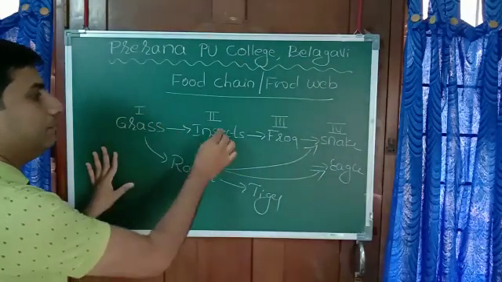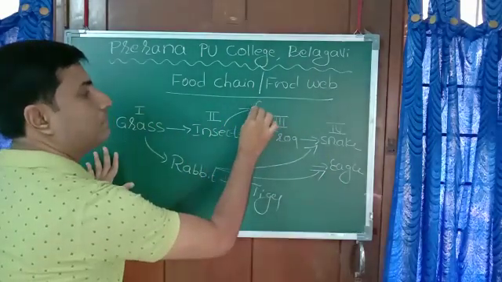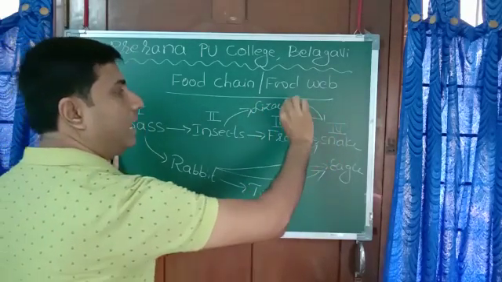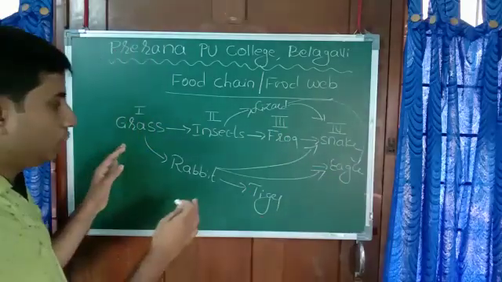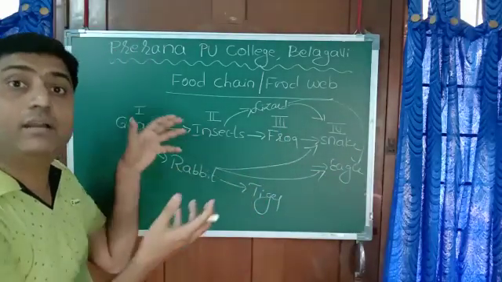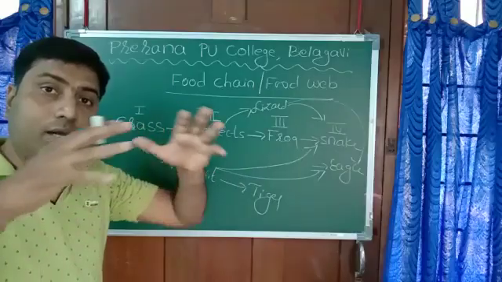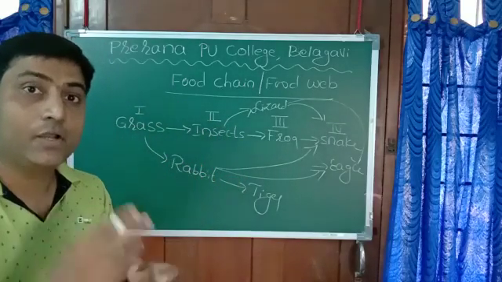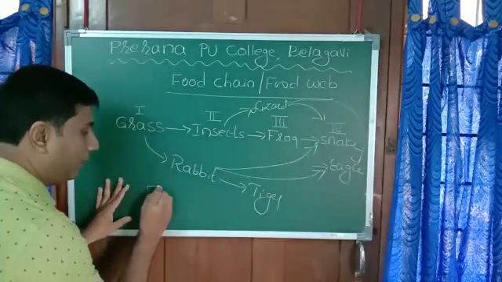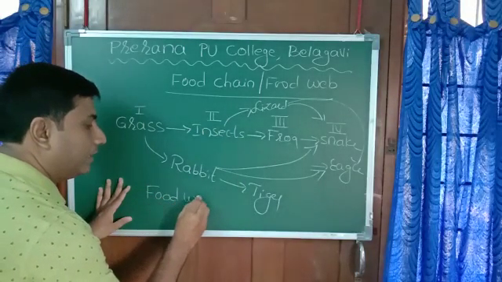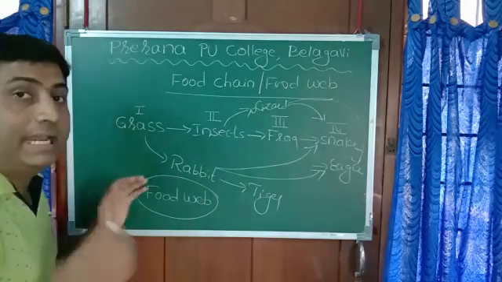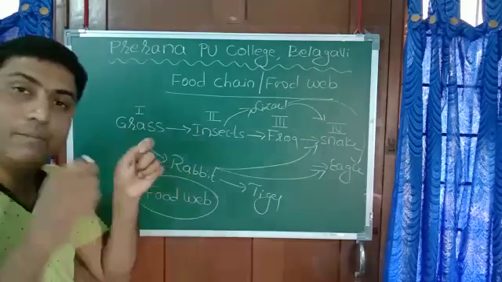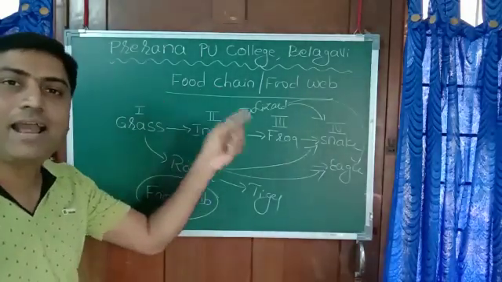Okay. Grass is eaten by insect. Insect is eaten by some small lizard like garden lizard. Garden lizard is eaten by snake. Garden lizard is eaten by eagle. So now there are so many food chains interlinked. When several food chains are interconnected, we call them a food web. Interconnection of food chains is called a food web. This is the complete concept of food chain and food web.